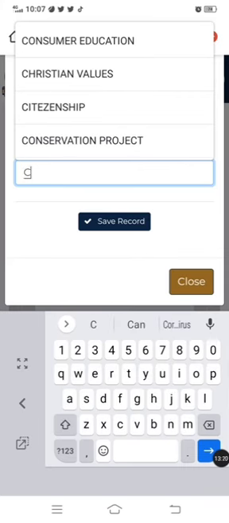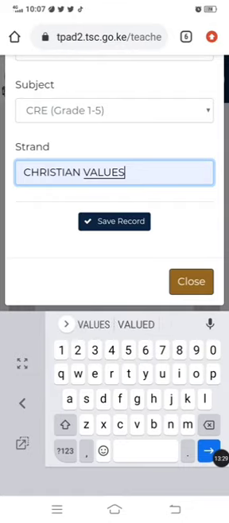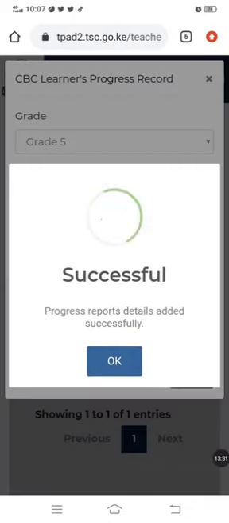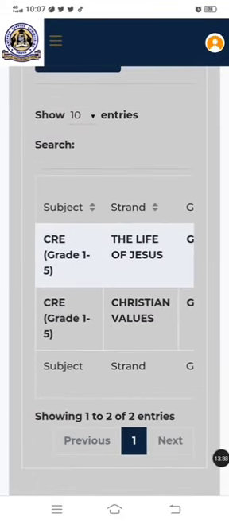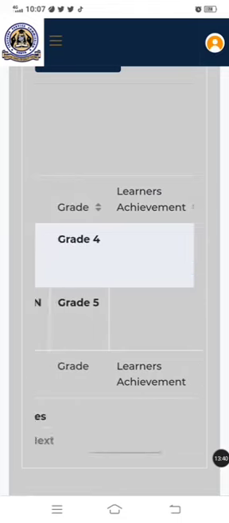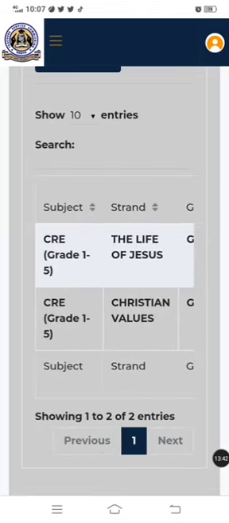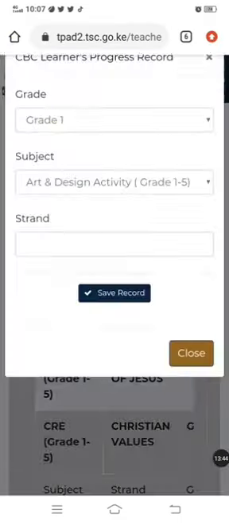So Christian values is there. So I won't tire myself with typing again. If whatever I want to type appears as a suggestion, that is okay. So I'm going to click on the suggestion, Christian values. There it is. Then I save my record. Then again, to confirm, scroll up. So you can see Christian values, grade 5. So confirm.